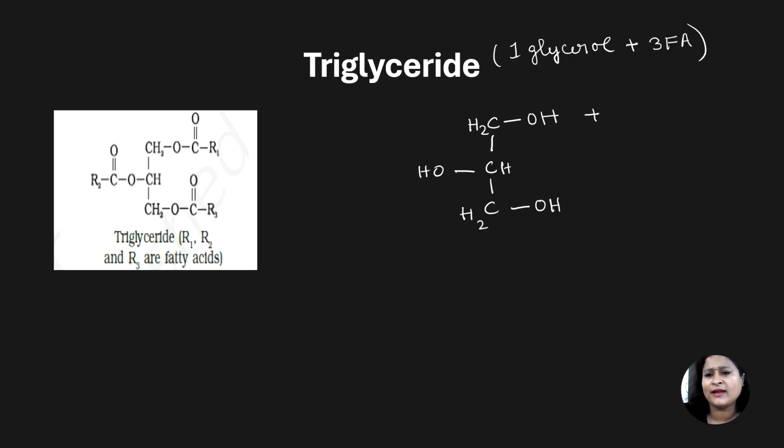Let's put the first fatty acid. We'll put the functional group as R1 here. R1, C double bond O, OH. Let's put another fatty acid here. R2, C double bond O, OH. Okay. Another fatty acid here, R3, C double bond O, OH.